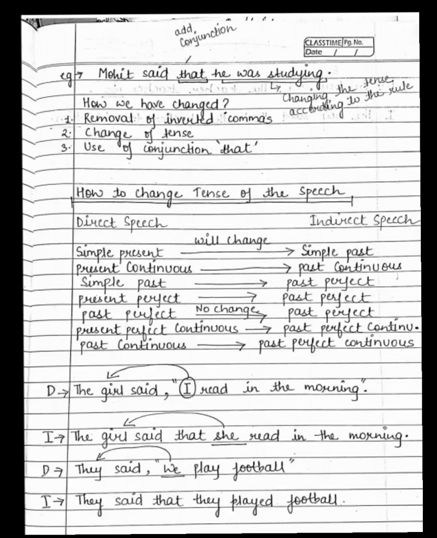So students, you can even translate these sentences into Hindi so that you will understand the meaning. Mohit said, "I am studying." He is talking about the current time. I am studying. But when he has to say it to somebody else, we have to change the tense. Now we are talking about indirect speech. Mohit said that he was studying, right? So we are changing the tense according to the rule.